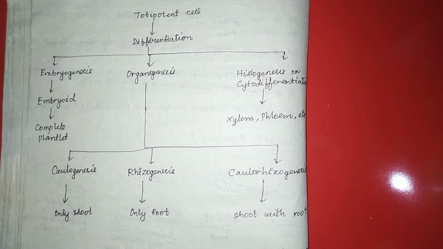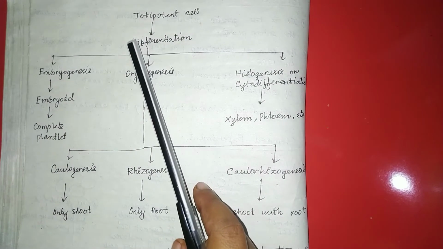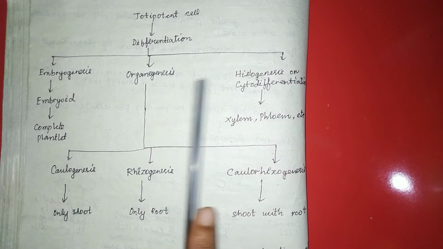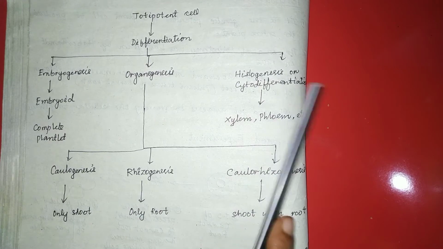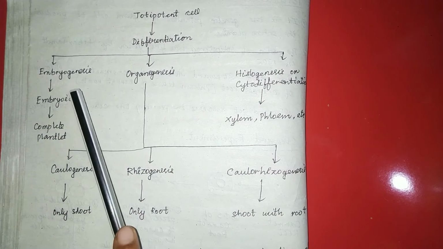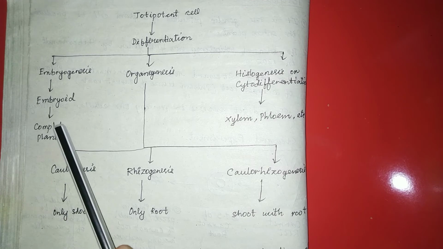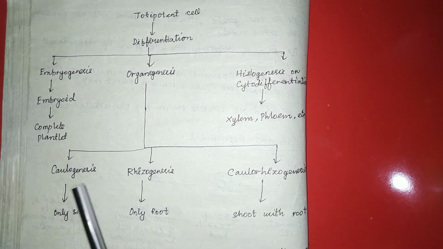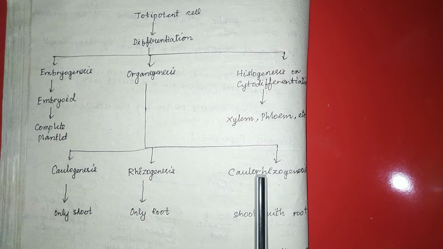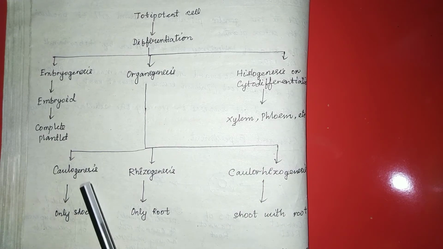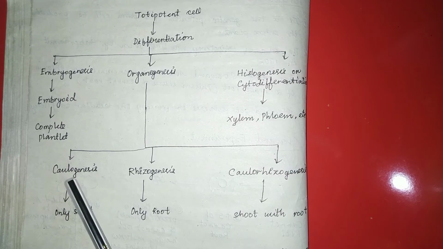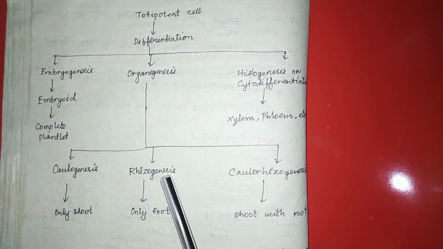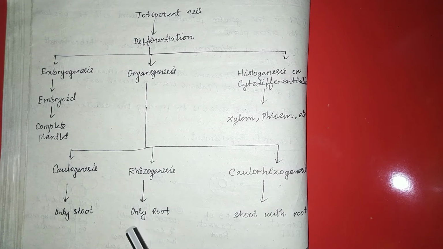Coming to the types of totipotency, totipotent cells are basically of three types: embryogenesis, organogenesis, and histogenesis or cytodifferentiation. Embryogenesis leads to an embryoid, and the embryoid leads to the complete plantlet. Organogenesis is again divided into three types: calogenesis, rhizogenesis and calorhizogenesis. In calogenesis, there is the formation of only shoot. In rhizogenesis, there is the formation of only root.